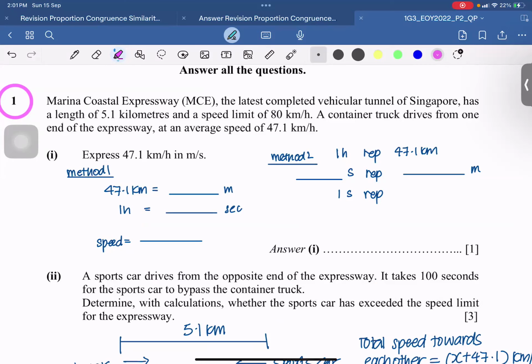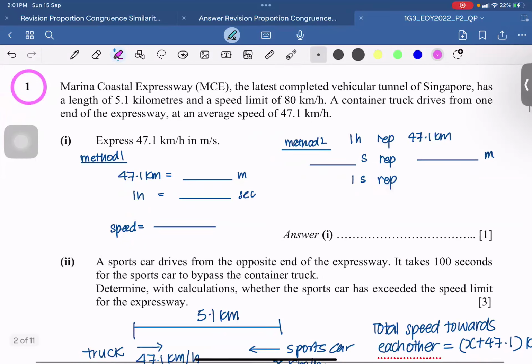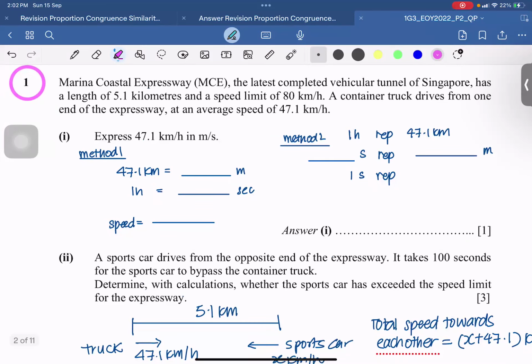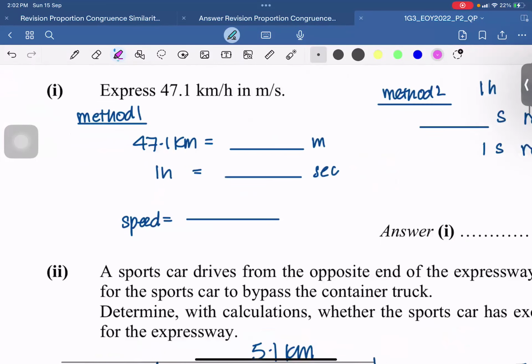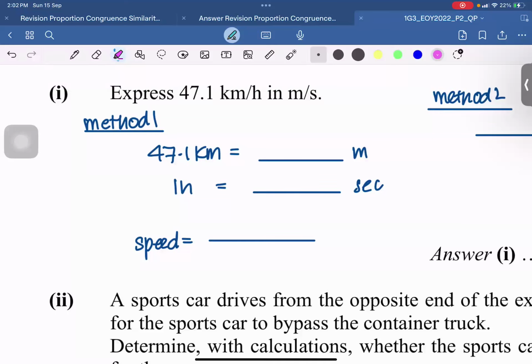Okay, question number 1. This one is asking you to change the average speed into meters per second. If you want to change the average speed into meters per second, there are two methods. First one, we need to change the units. Can you tell me how to change 47.1 kilometers into meters? How to convert to meters? Thank you, times 1,000. And then we'll get 47, what number? 100, is it?